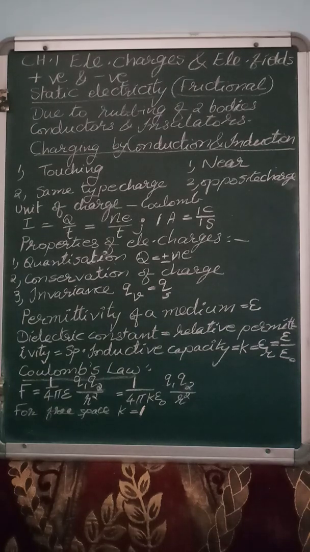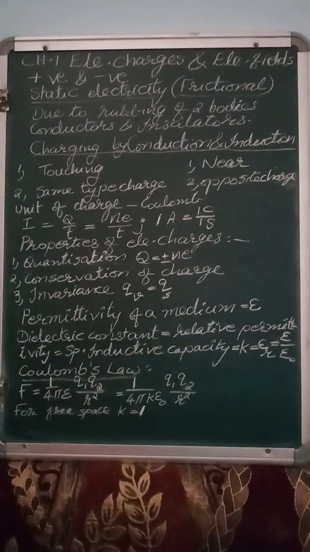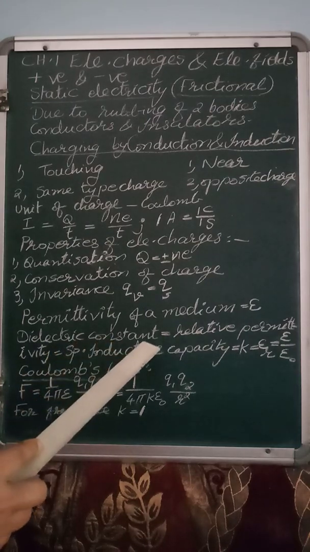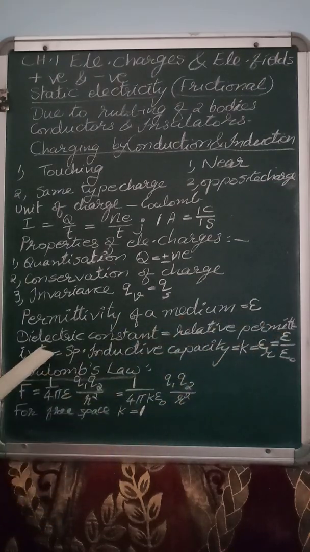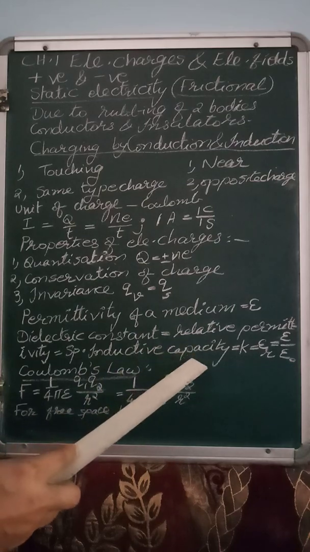First we take the permittivity of a medium, denoted by the letter epsilon. It is called the absolute permittivity of a medium. Next is the comparison, which is called dielectric constant or relative permittivity, also known as specific inductive capacity.